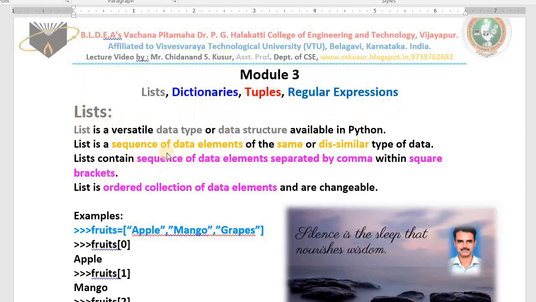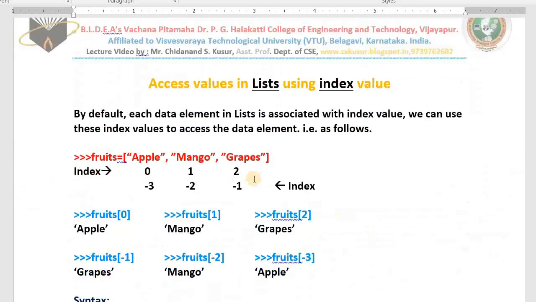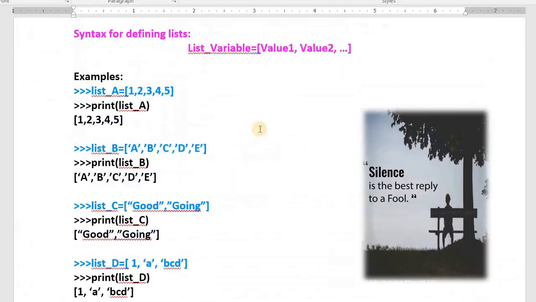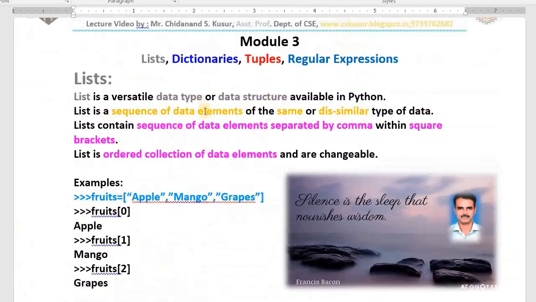What is a list? It is a sequence of data elements. For example: apple, mango, grapes, or January, February, March, April, May, June, July, August, September, October, November, December. This is what a list is. While working with a computer system, sometimes you have to store a list of data elements that might be of similar or dissimilar type. That is possible with this data structure. Second point: a list is a sequence of data elements of the same or dissimilar type. Lists contain a sequence of data elements, all separated by commas, and we compulsorily use square brackets.